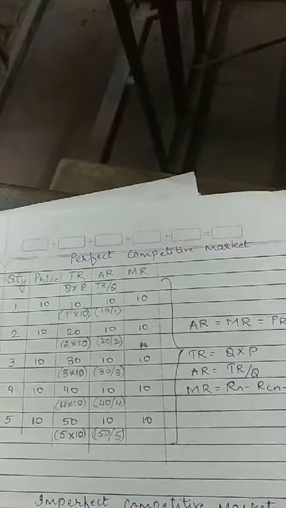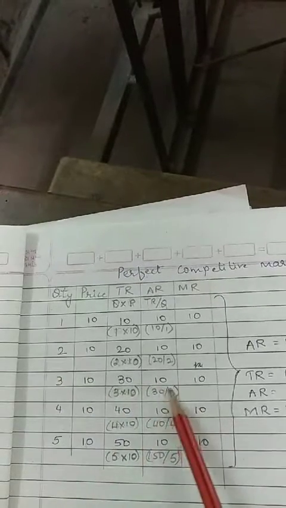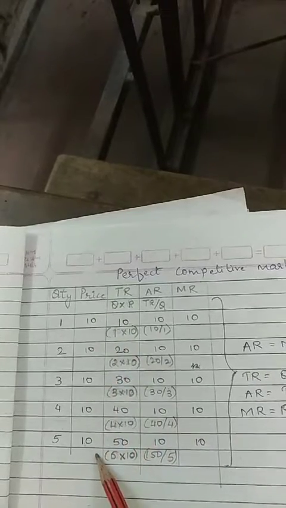Coming down to average revenue. Now average revenue can be obtained by dividing the total revenue by the quantity. So you can see over here, the total revenue is 10, the quantity is 1. So 10 by 1 gives us 10, 20 by 2 gives us 10, 30 by 3 also gives us 10, 40 by 4 also gives us 10, and 50 by 5 also gives us 10. That means, in a perfect competitive market, the AR will always be equal to the price, because the price remains the same in any circumstances. Again I repeat, in a perfect competitive market, the AR will always be equal to price.